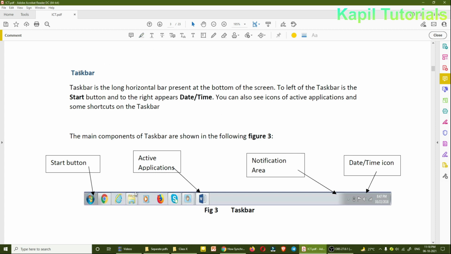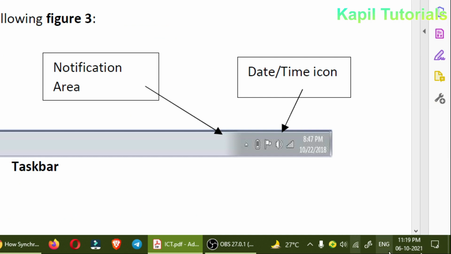The taskbar is the long horizontal bar present at the bottom of the screen. I have already explained the start button, and to the right side the date and time are there. Here also, in Windows 10, you can see the taskbar and the date and time at the bottom.